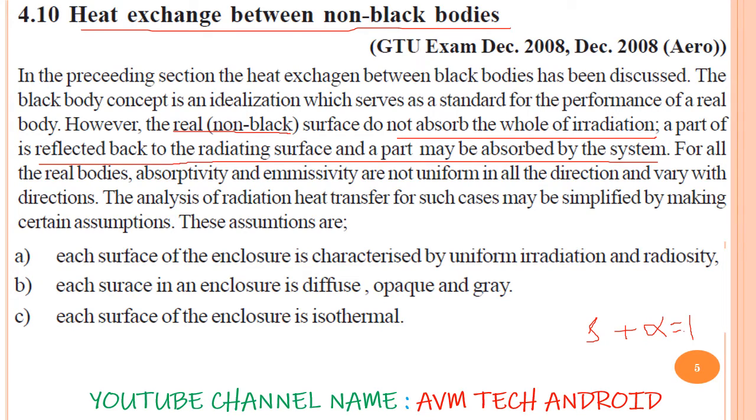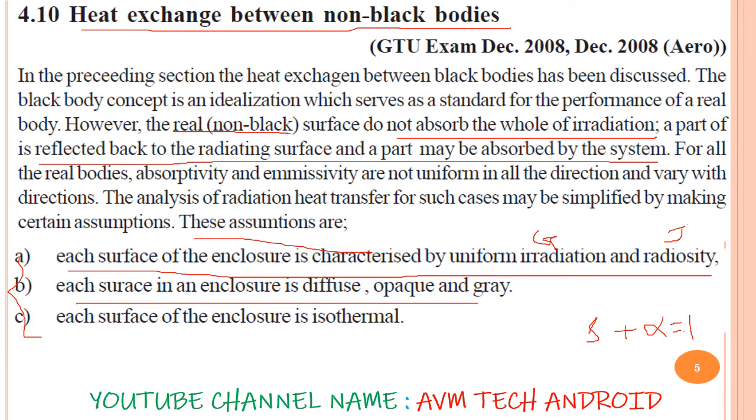When we want to go for such cases, we have to go with certain assumptions. The first assumption is that each surface of the enclosure is characterized by uniform irradiation and radiosity, irradiation G and radiosity J. Next, each surface in an enclosure is diffuse, opaque and gray.